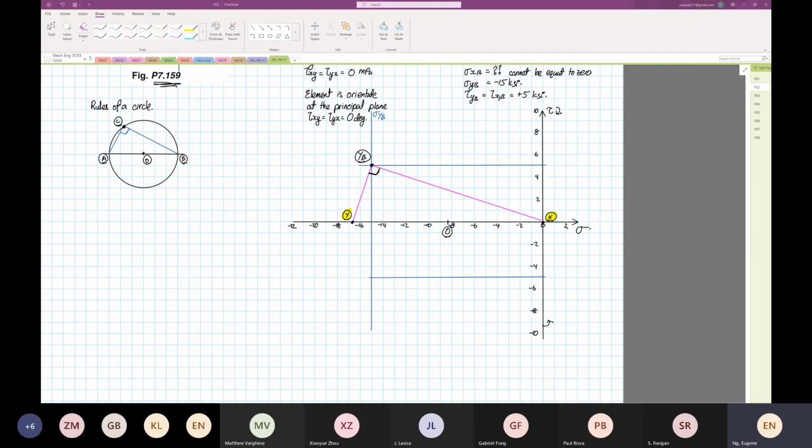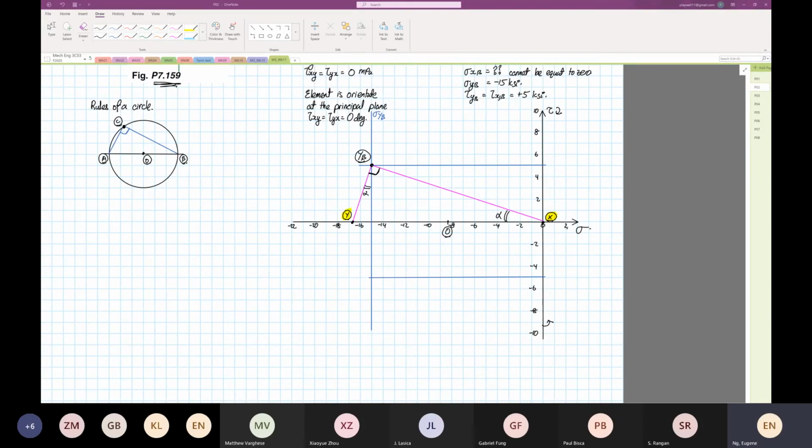Now we have to calculate where point Y is. Once we find point Y, then we can calculate the average of the circle. So we are going to calculate this angle over here, which I'm going to call alpha. If that angle over there is alpha, this angle over here is also equal to alpha, by similar triangles. There are two values that we know.